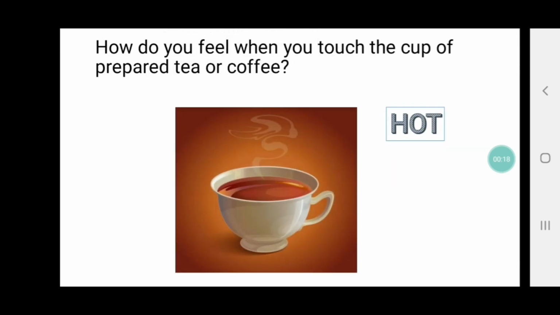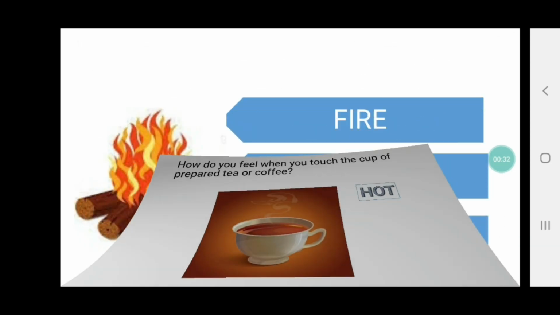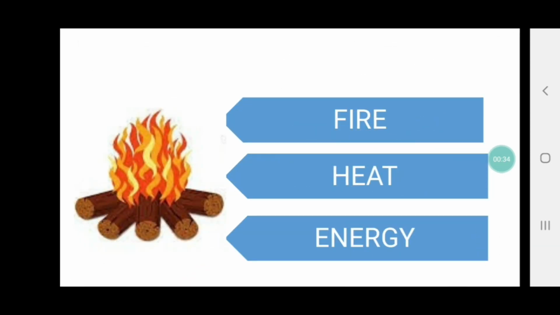How do you feel when you touch a cup of prepared tea or coffee? It's hot. How does it become hot? We supply fire to it. Fire in turn gives heat to it. Okay, now this heat helps the tea to cook, and it acquires heat and becomes hot.